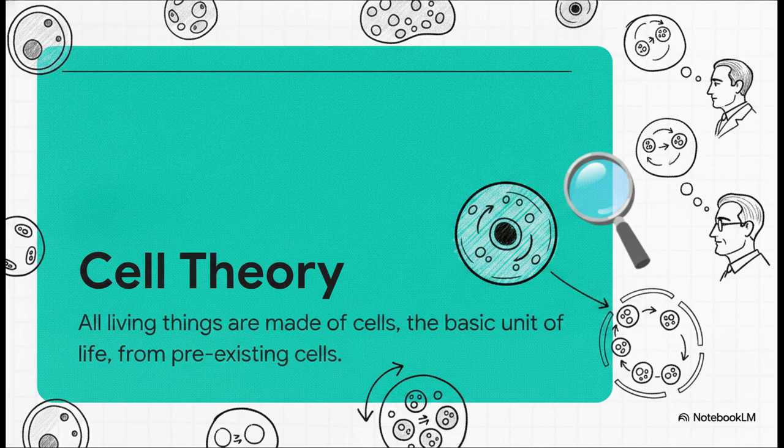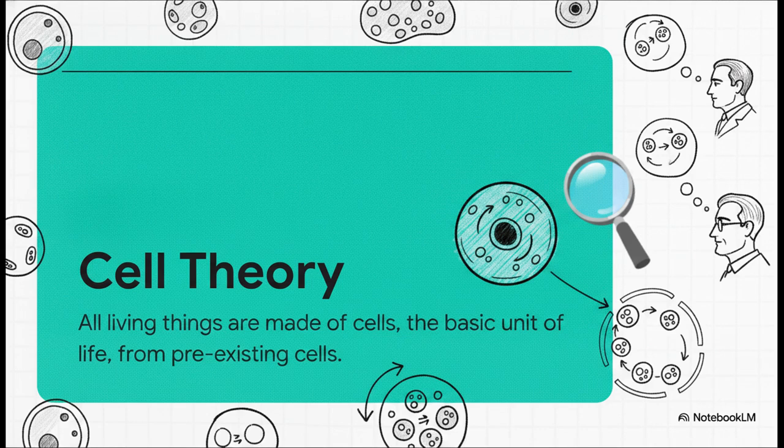Well, everything that is truly alive is governed by cell theory. Formulated way back in the 1830s by Schleiden and Schwann, and later finalized by Virchow, this is basically the absolute baseline for biology. It lays down 3 rules. First, all living organisms are composed of 1 or more cells. Second, the cell is the absolute smallest unit of life capable of independent replication. And third, all cells come from the division of pre-existing cells.